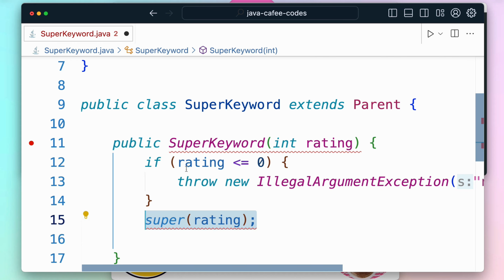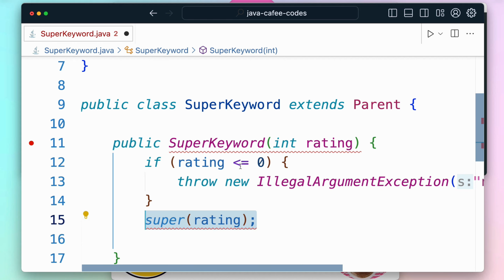But now we are going to bypass that rule, because from 22 onwards it's going to accept the set of statements which we can write before the call to the superclass constructor. This makes pretty good sense because we are checking first whether the rating is less than or equal to 0.